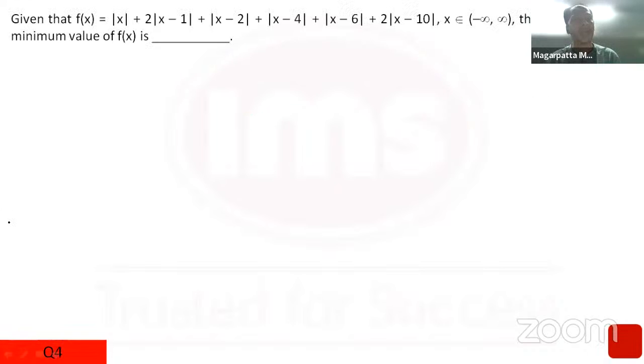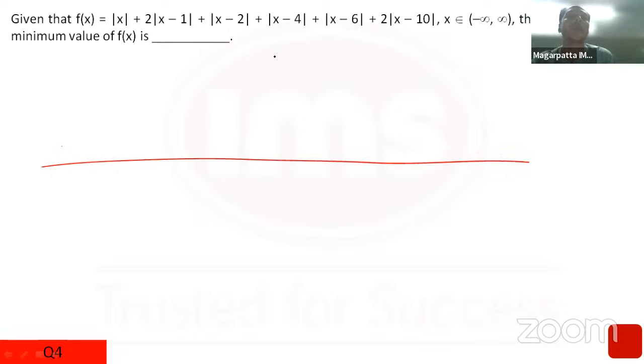Now, if you have been an IMS student, you would have seen that we've done such multiple mod questions, and we know the function is minimum when you take the middlemost modulus. So that was the trick involved in this question. You just had to draw the number line and understand that modulus actually means distance. So the critical point for this is 0.